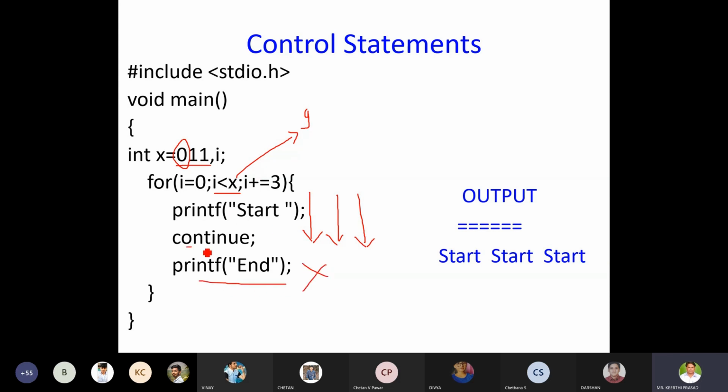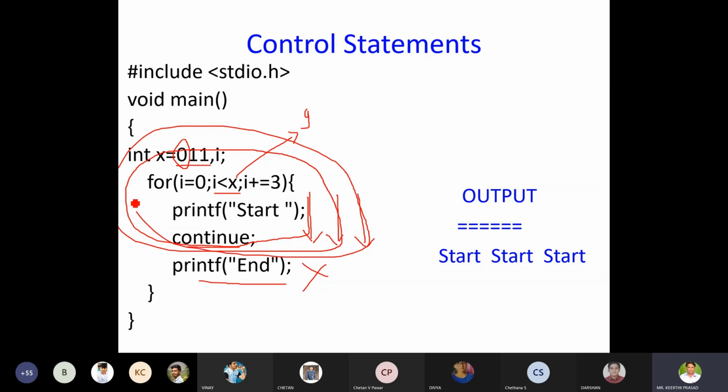Because of a keyword called continue. First time it will enter. As soon as it comes across continue, it will continue with the next iteration. So one time start is executed. Second time it will come, again it will continue. Third time it enters, again it will continue. Once the condition fails, it will come out of the loop. So printf end is not at all executing because of the continue statement. Clear, right?